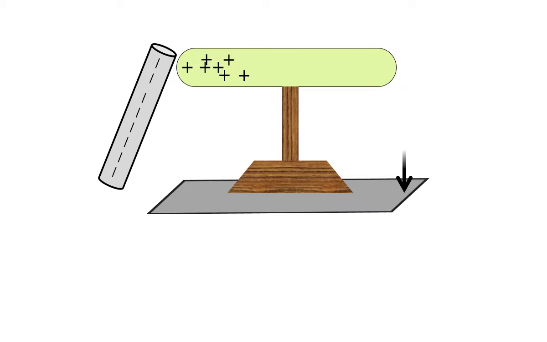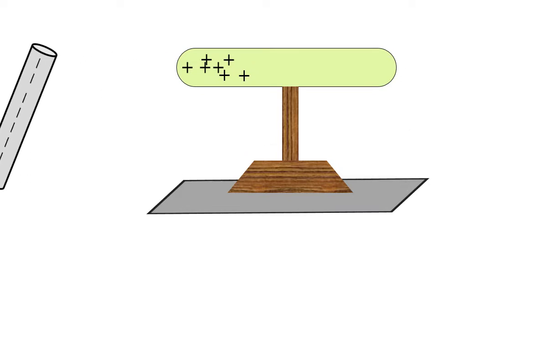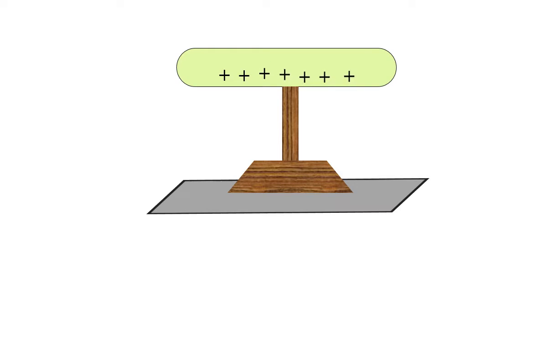And if we remove the ebonite rod and the metallic wire, in that condition the body already has positive charge. It doesn't mean the neutral body will produce a charge. It means due to the induction process the body will get some positive charge, and that is called electric induction.